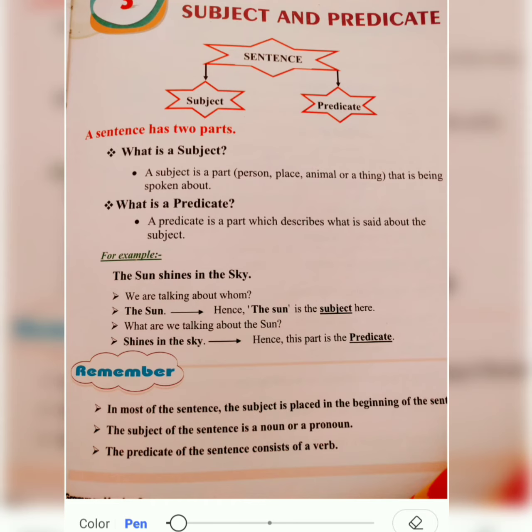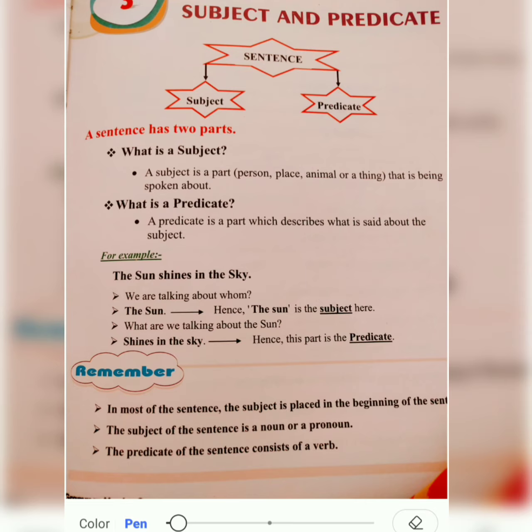Lesson 3, subject and predicate. So dear students, you already learnt what a sentence is. A sentence is a group of words which gives complete sense. And sentences are of 4 types. You already learned: declarative or assertive, second was interrogative sentence, third was imperative sentence, and fourth type was exclamatory sentences. And you already learnt about the kinds of sentences.